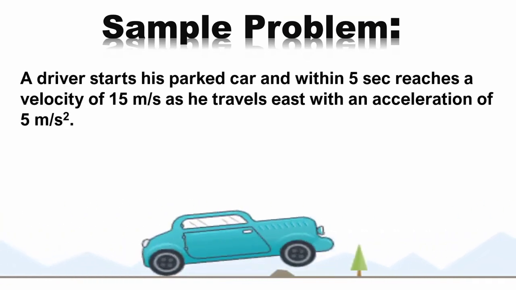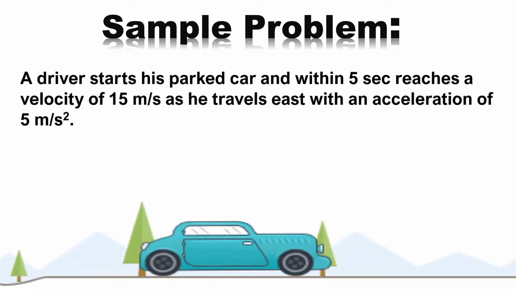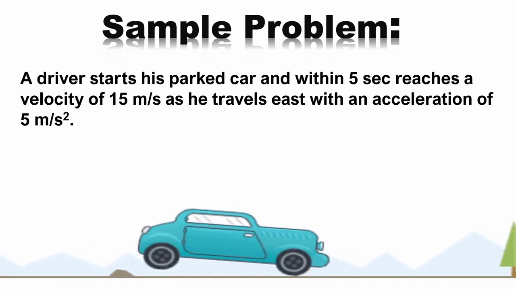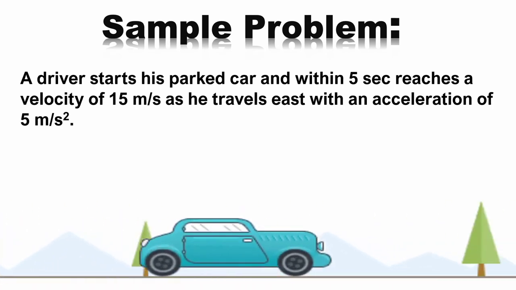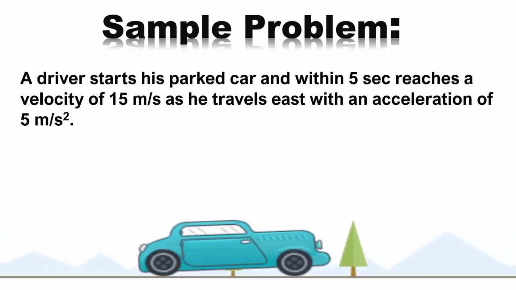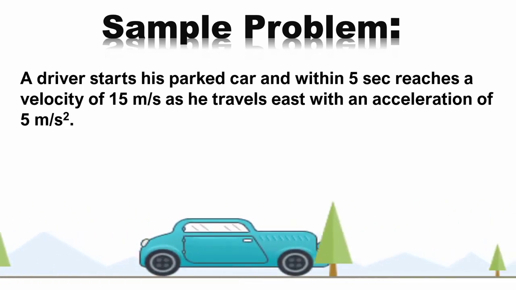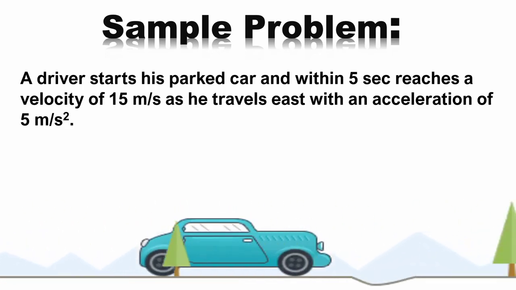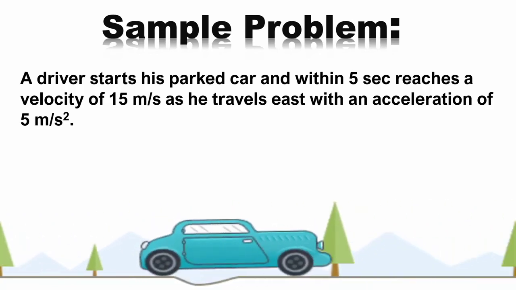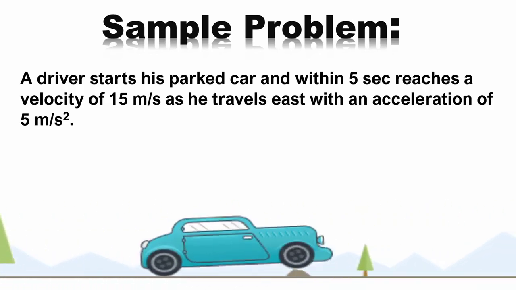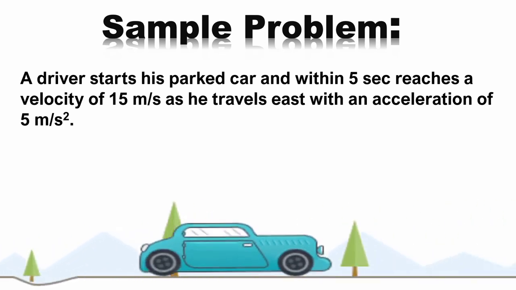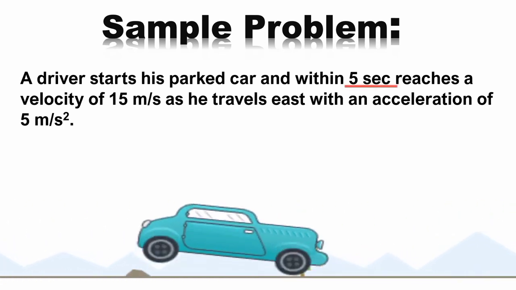Sample problem. A driver starts his parked car and within 5 seconds reaches a velocity of 15 meter per second as it travels with an acceleration of 5 meter per second squared. Again, this quantity is non-vector quantity.